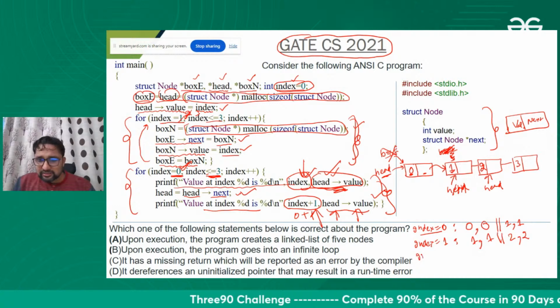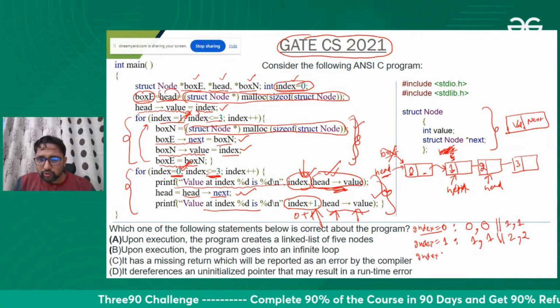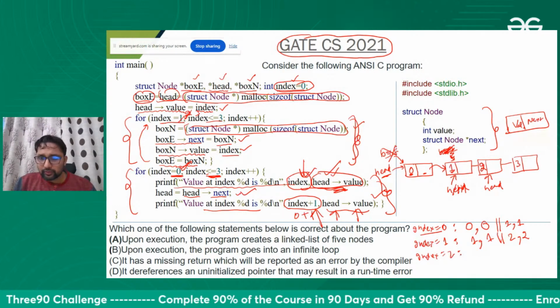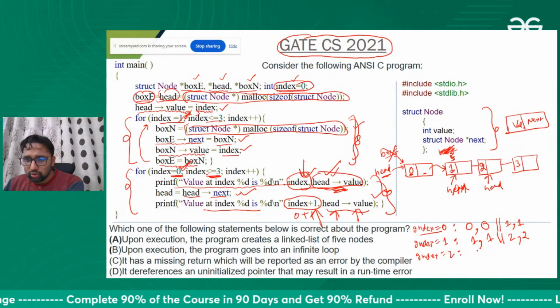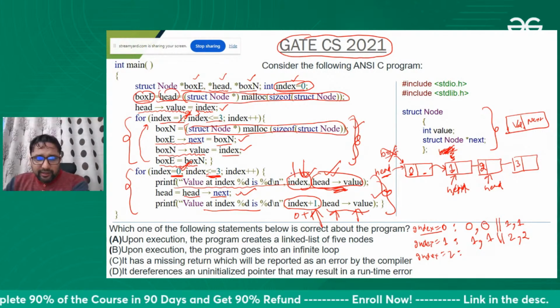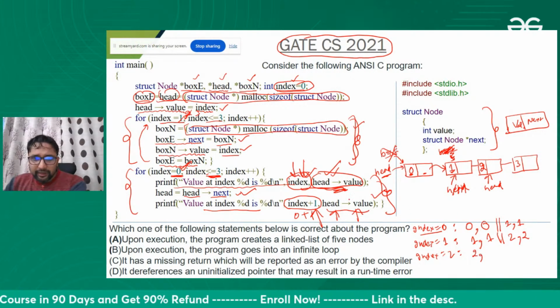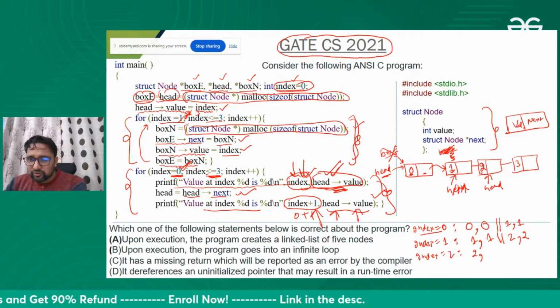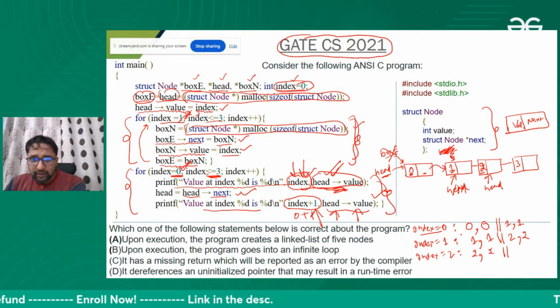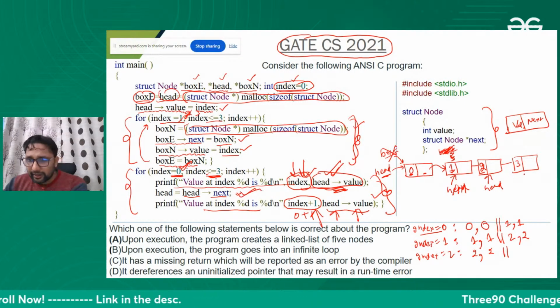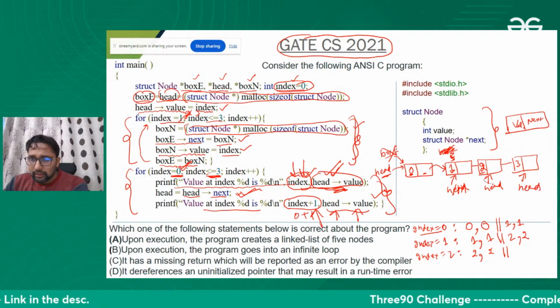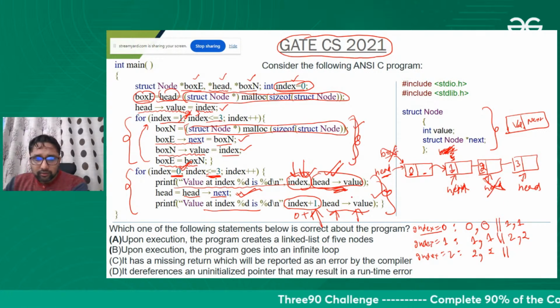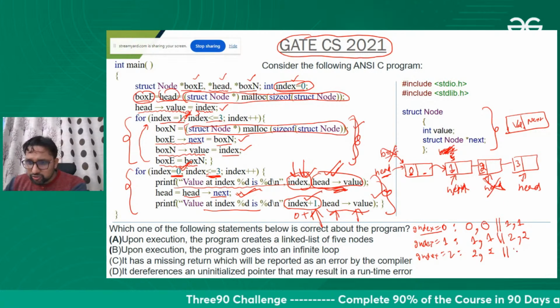For index, now I'm executing the loop for 2. If index is at 2, what we are doing: the index value is 2, and the head value is also 2. Then move the head, and again print index plus 1, that is 3.